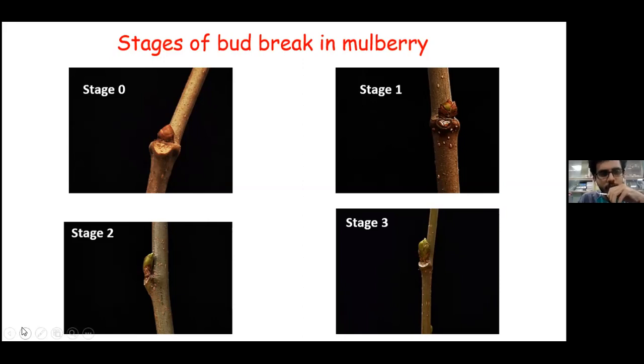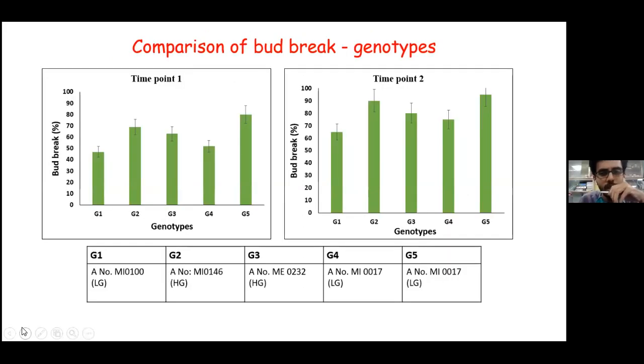Meanwhile, we also looked into different genotypes of mulberry to see whether they show any difference in bud breaking. The genotypes we selected had contrasting growth behavior, meaning some were high growth and some low growth. When we examined, yes, there is some difference in their bud breaking, and a relationship too.